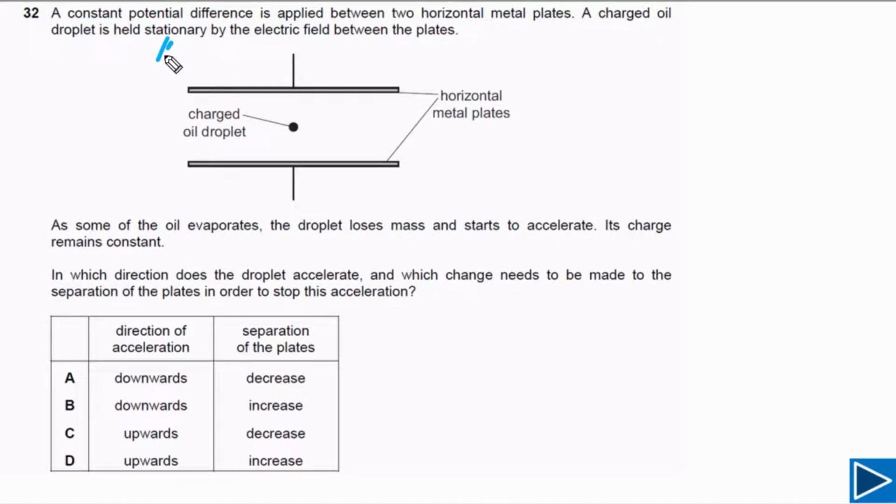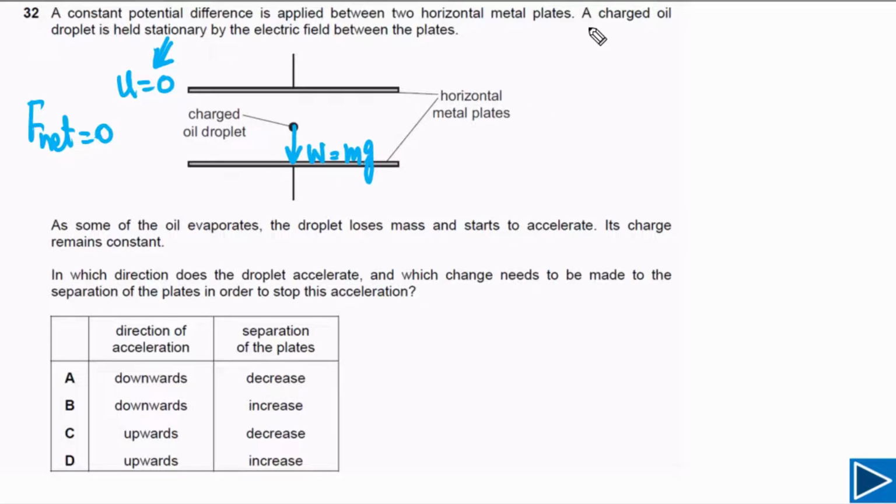For this question, it is given that the droplet is stationary. It simply means that its velocity is equal to 0. As velocity is equal to 0, the forces acting on this droplet are balanced. Or simply we can say F net on this droplet, or particle, is equal to 0. Now we need to understand what kind of forces are acting on this droplet. One force acting on this droplet is its weight, because it has mass. Weight means the force of gravity is acting on this particle, and the force of gravity is always downwards. So this is the direction of the force of gravity on this droplet.